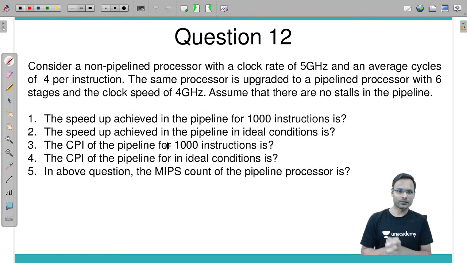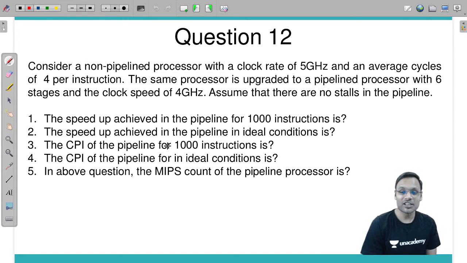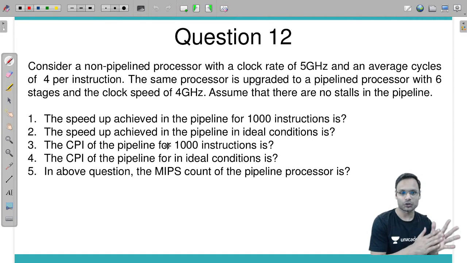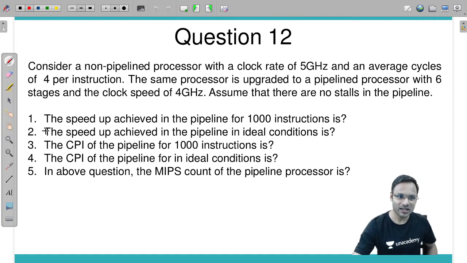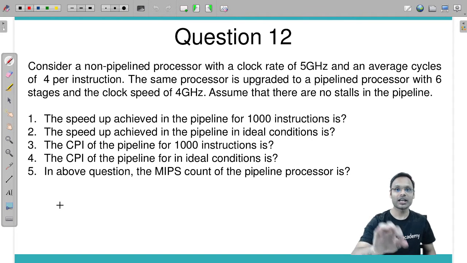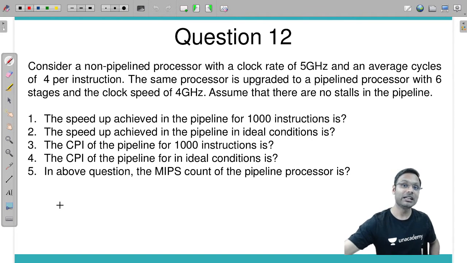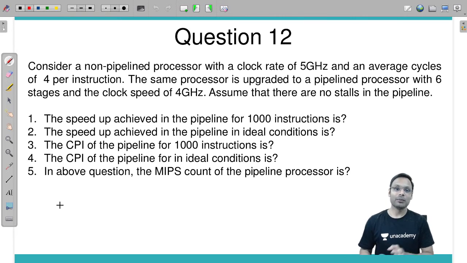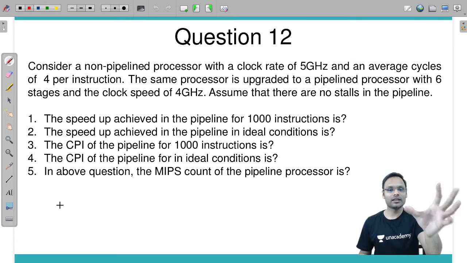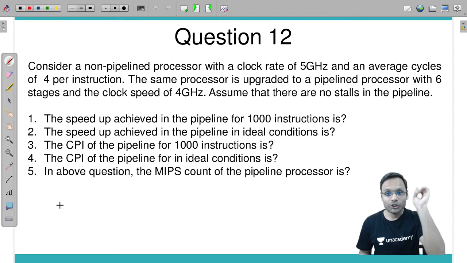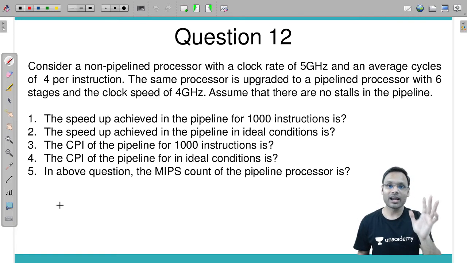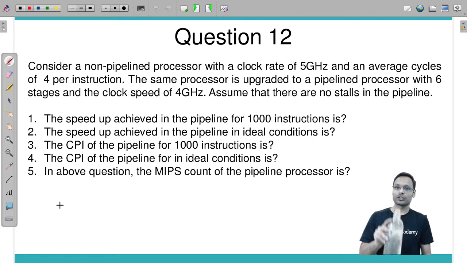Next, another question. This is one of the really good questions. It involves so many questions, 1 2 3 4 5, five questions I have written here, and these five questions have five different answers. Multiple such questions can be asked based on the given data. Many different types of questions can be made from here, so I have brought all those questions together in a single question. Let's read, you read, try to understand, then after that I will start explaining the question to you.